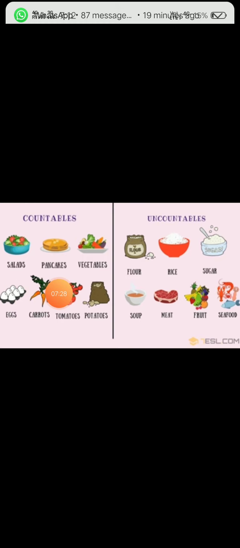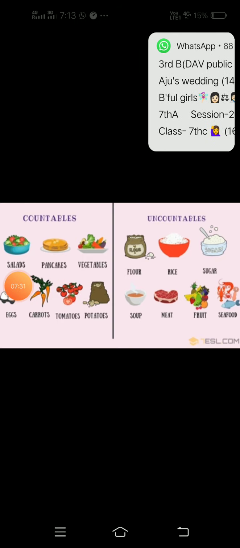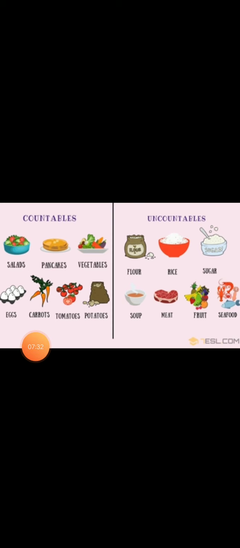Some more examples: salads, pancakes, vegetables, eggs, carrots, tomatoes, potatoes. These are countable nouns. We can count them. But we cannot count these nouns, for example, flour, rice, sugar, soup, meat, fruit, seafood. All these are uncountable nouns.